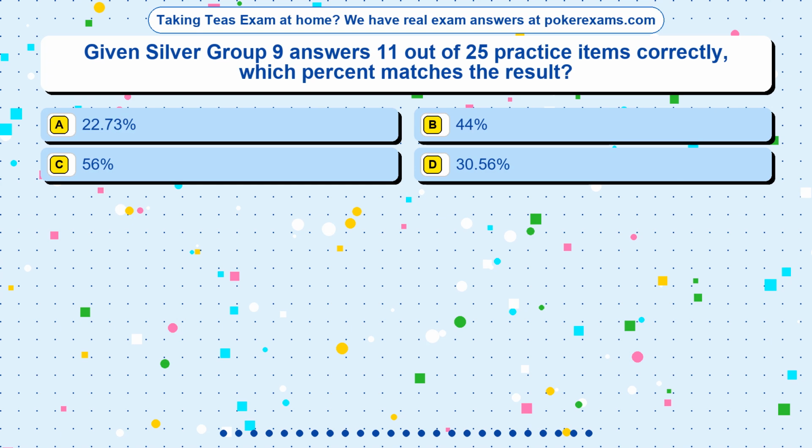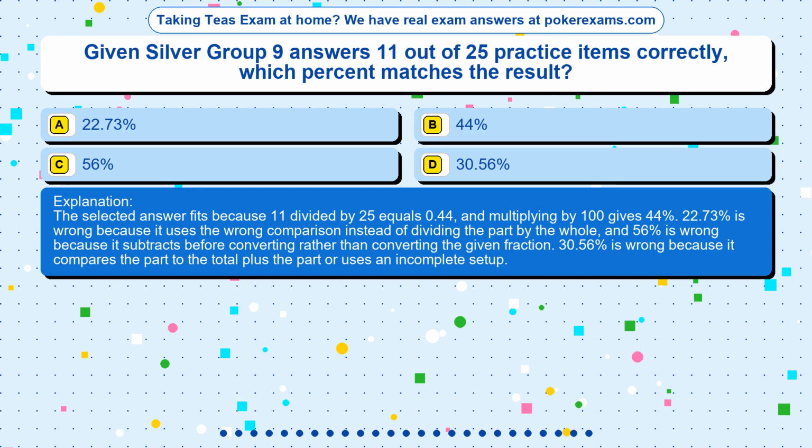The correct answer is option. The selected answer fits because 11 divided by 25 equals 0.44, and multiplying by 100 gives 44%. 22.73% is wrong because it uses the wrong comparison instead of dividing the part by the whole, and 56% is wrong because it subtracts before converting rather than converting the given fraction. 30.56% is wrong because it compares the part to the total plus the part or uses an incomplete setup.